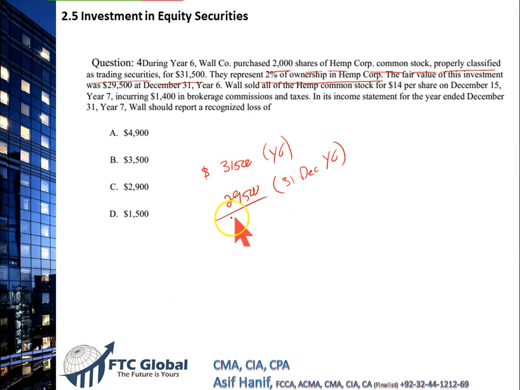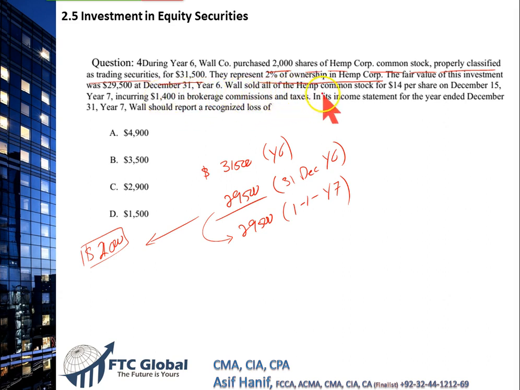Yes, there is a loss. This would be the new basis, the new carrying value from 1st of January, year 7. The loss would have been recorded in year 6. Yes, a loss of $2,000, from $31,500 to $29,500. This loss would have been booked in the income statement ending 31st December year 6. What happened?